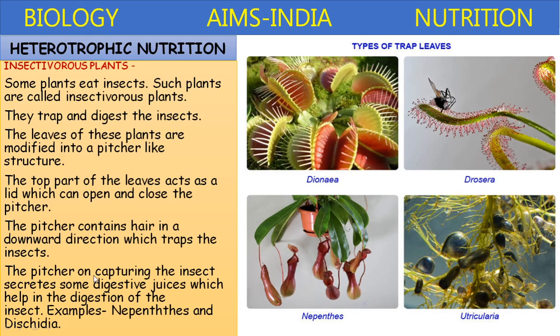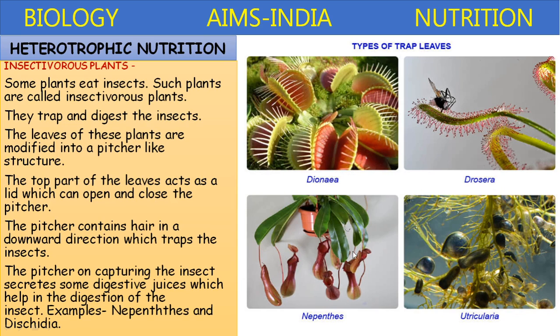The pitcher, on capturing the insect, secretes some digestive juices which help in digestion of the insect. So examples: Nepenthes, Dischidia, Dionaea, Drosera, Utricularia.